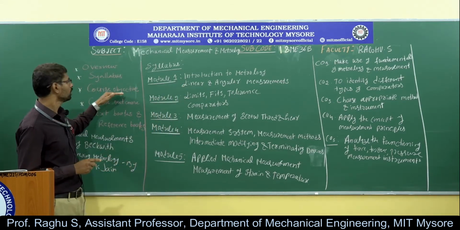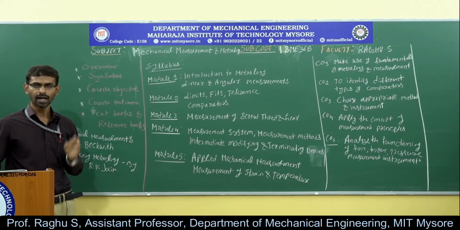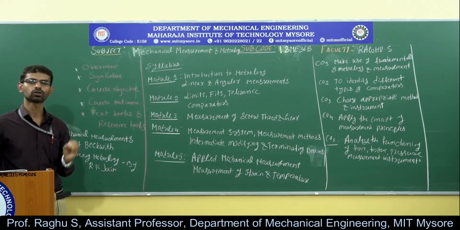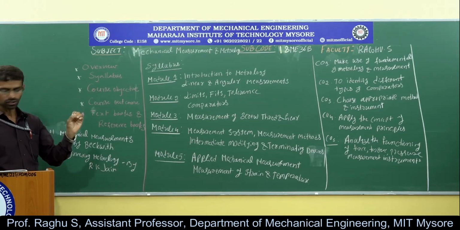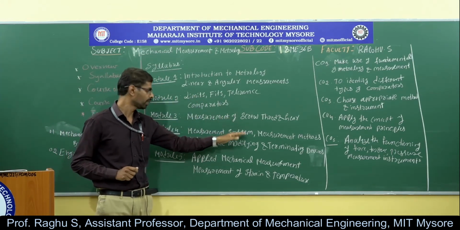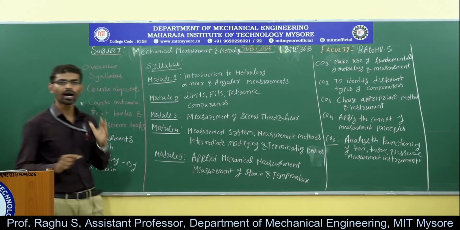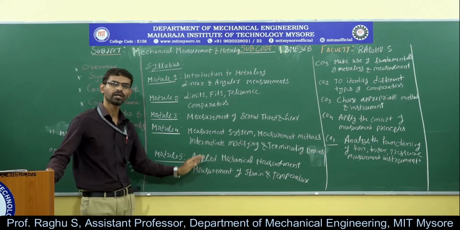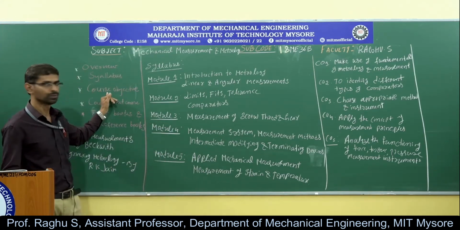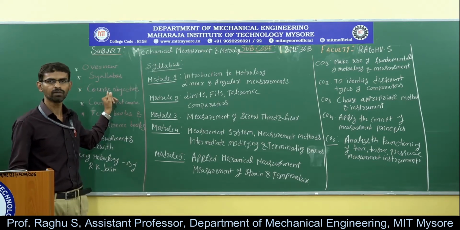Next, coming to the course objectives. The first objective is to understand the concepts of metrology and the basic principles of measurement. The second is to equip with knowledge of limits, fits, tolerance and gauging. The next is to acquire knowledge on measurement of screw thread parameters, gear measurement, measurement systems, intermediate modifying elements and terminating devices. And last, to understand the functioning of force, torque, pressure, strain and temperature measuring instruments. So these are all the course objectives. The main objective is to understand the concepts of metrology and basic principles of measurement and measurement systems.